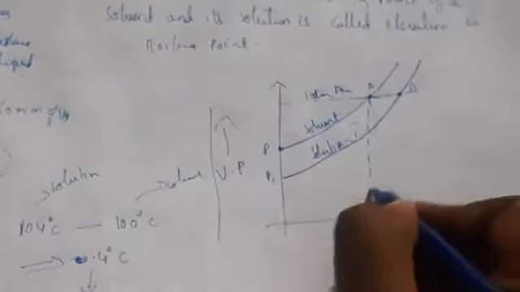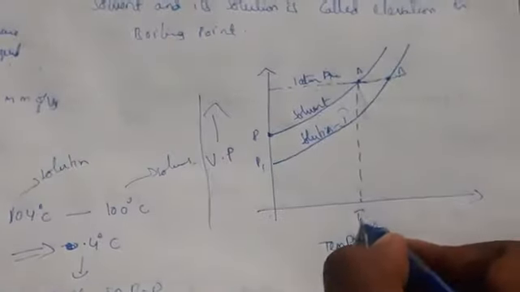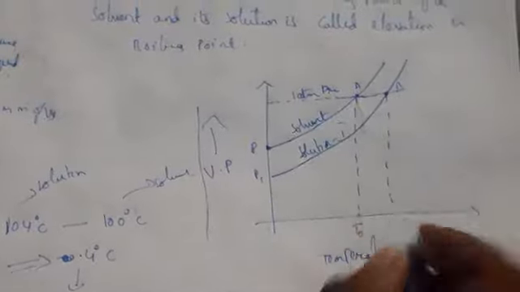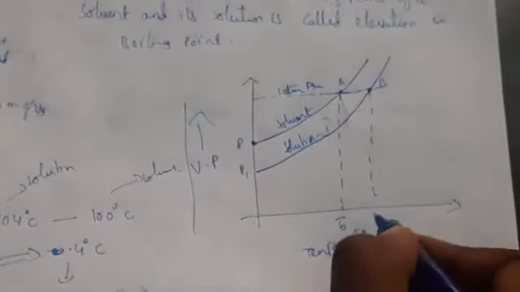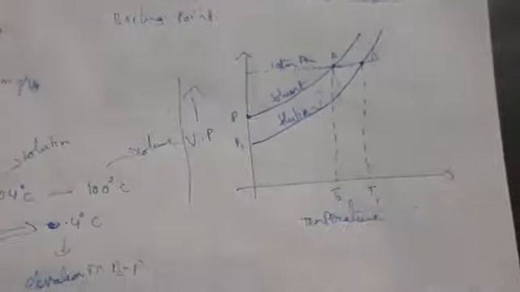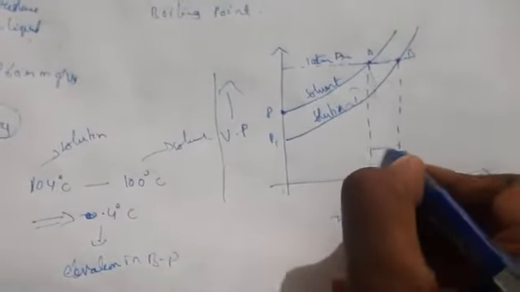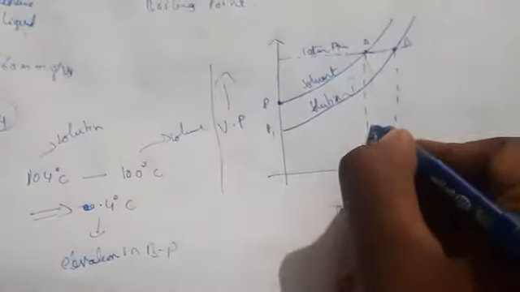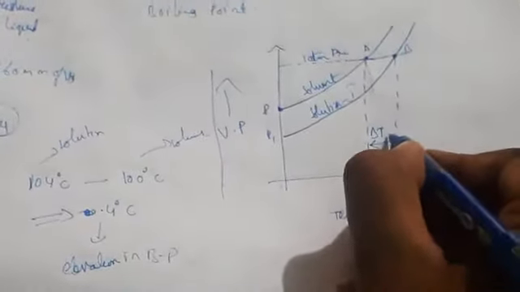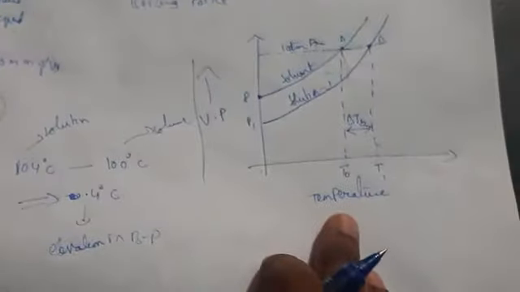Now for temperature, let us take T0. This one let us take T1. Okay, so as I told you, the difference between these two we call elevation in boiling point, which is denoted by delta TB. Okay, so elevation in boiling point.